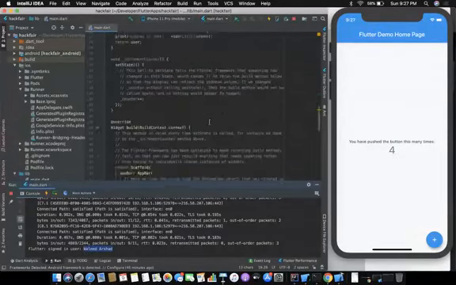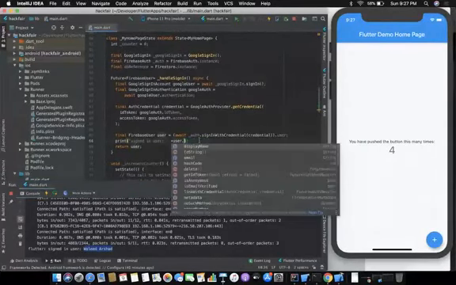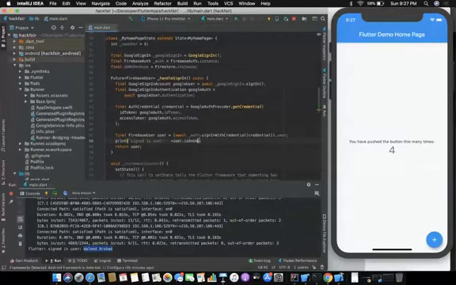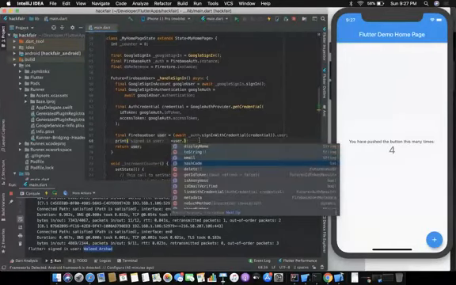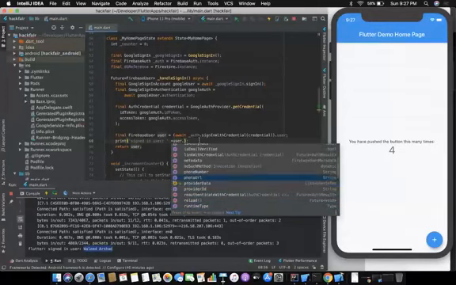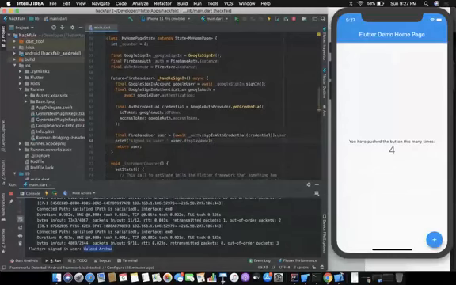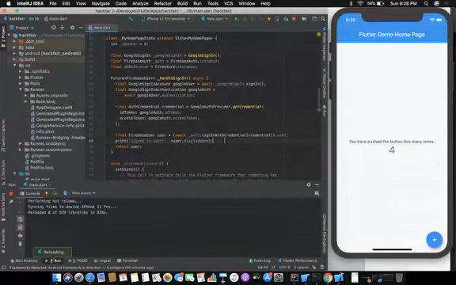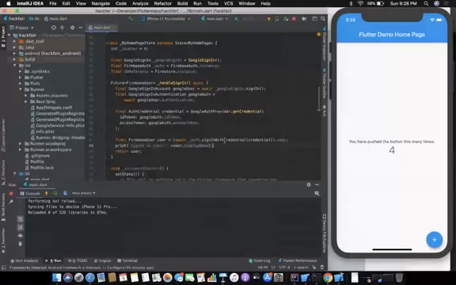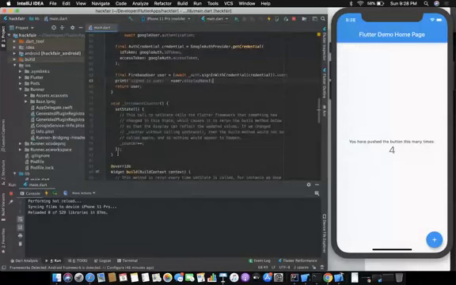This Firebase user also has an ID, user.displayName, email, isAnonymous, photoURL, phone number. So you have all of that, and you can use it to store all of these in your Firebase database. Now we know how we'll sign in our application. So let's just remove this function.